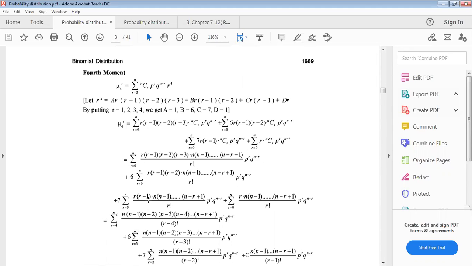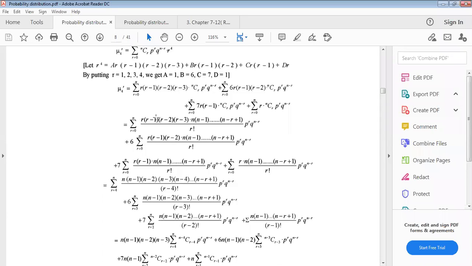Now fourth moment, similarly we can find mu4 equals to just r4. We have to use r4, but this r4 can be written like this: r into r minus 1, r minus 2, r minus 3. After multiplication we get r4, then 6 r into r minus 1, r minus 2, plus 7 r into r minus 1. Okay, then taking multiplication with this every time.